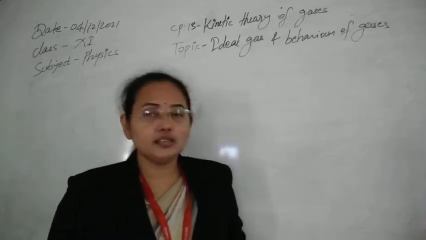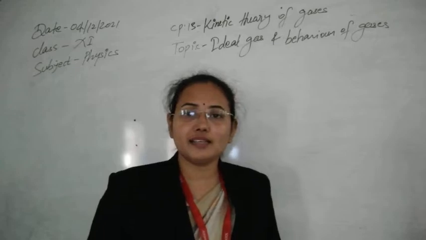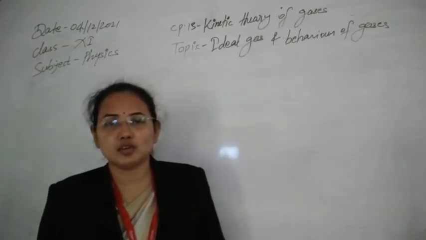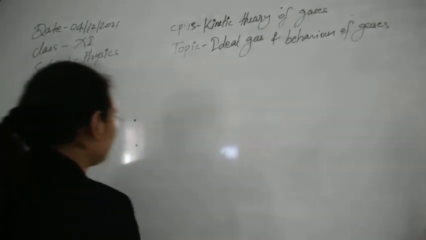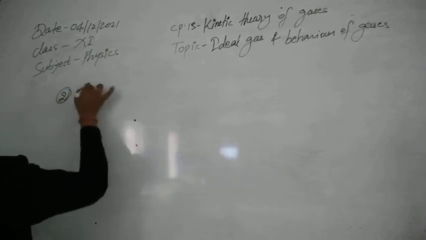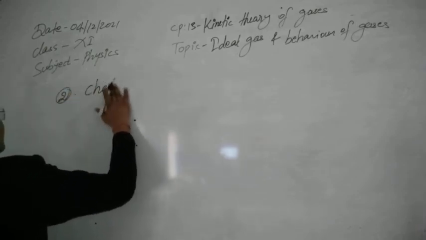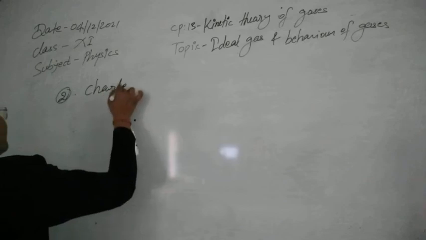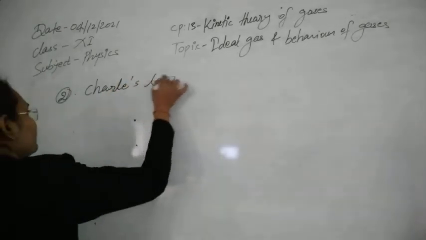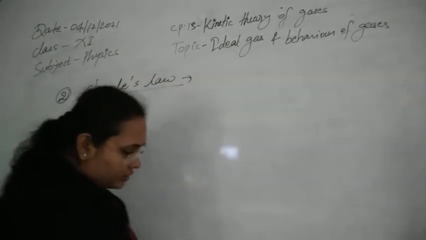The second law that is given to understand the behavior of ideal gas is Charles law. So let's see now the Charles law. What is the Charles law saying?